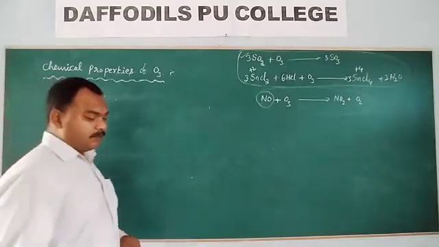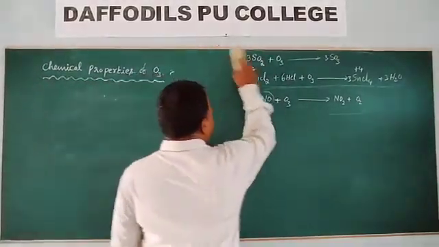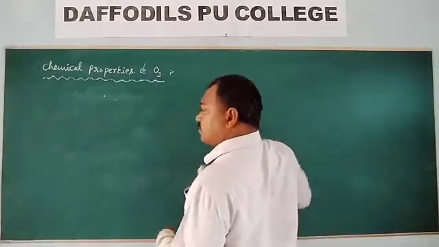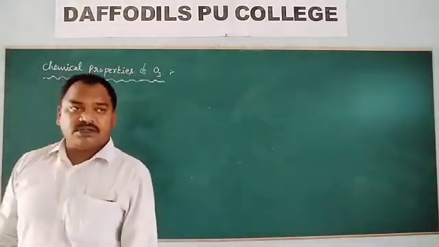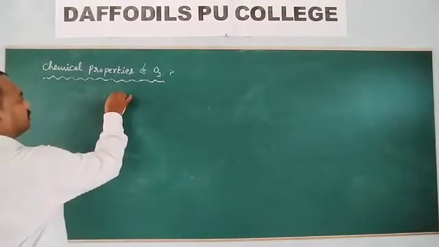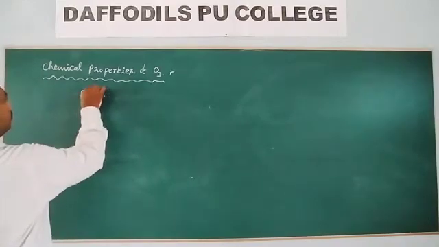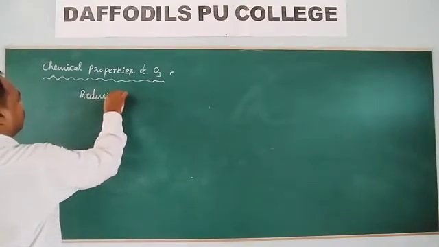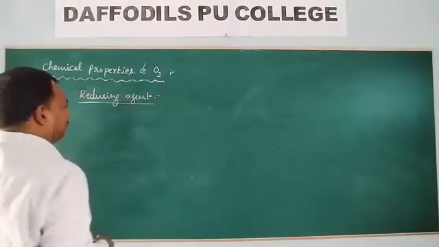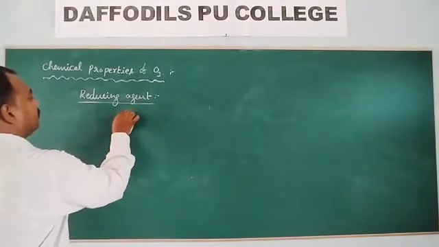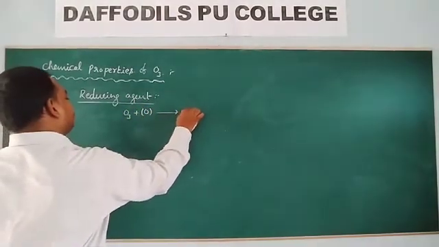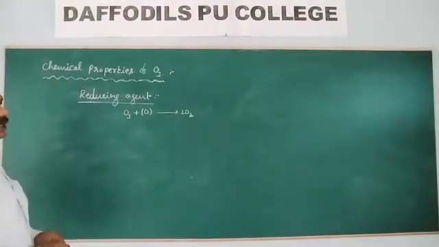Now look at the reducing properties of ozone. Ozone behaves both as an oxidizing agent and a reducing agent. When ozone is behaving as a reducing agent, this is the general reaction.